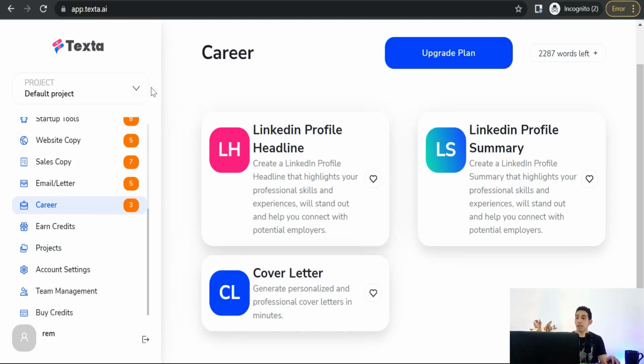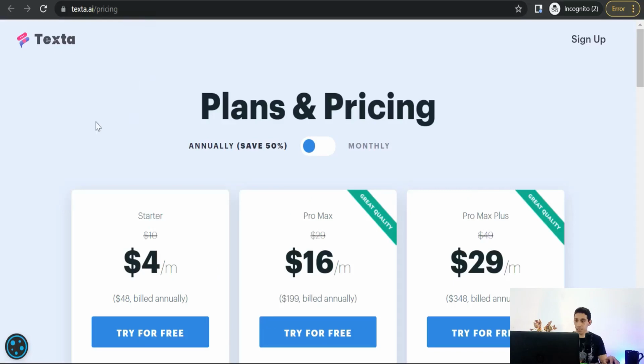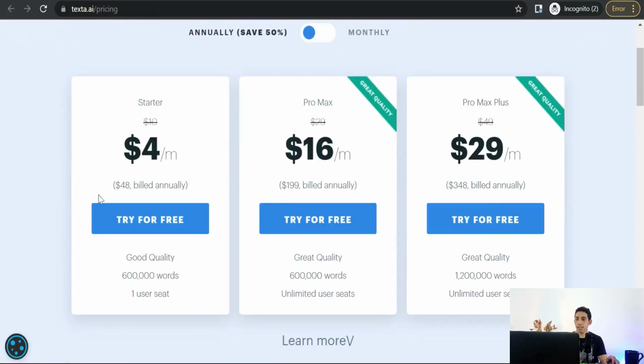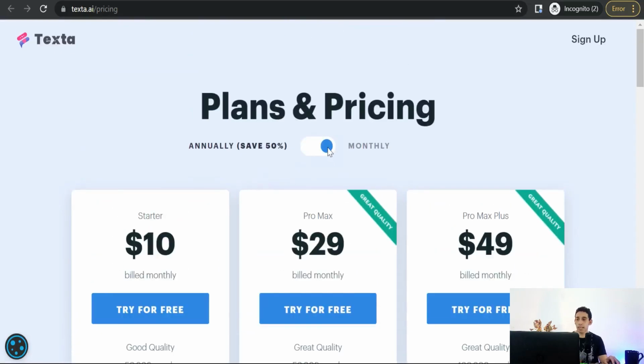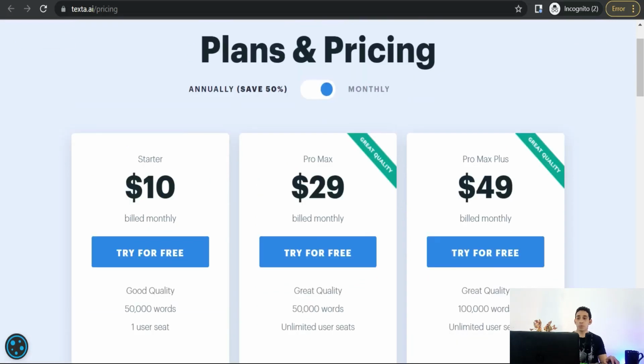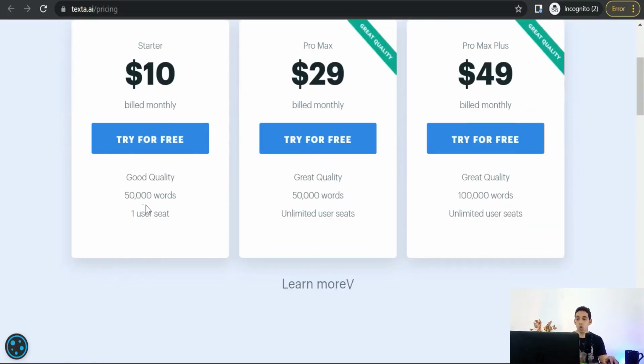field. And if you have a look at pricing plans here on Texta.ai, here you'll find amazing pricing plans. We can move on to the monthly plans, starter plan, the Pro Max and the Pro Max Plus with 50,000 words, okay, as you see.